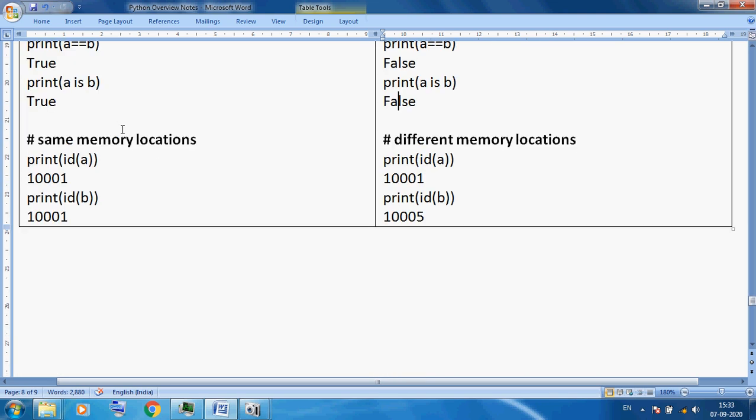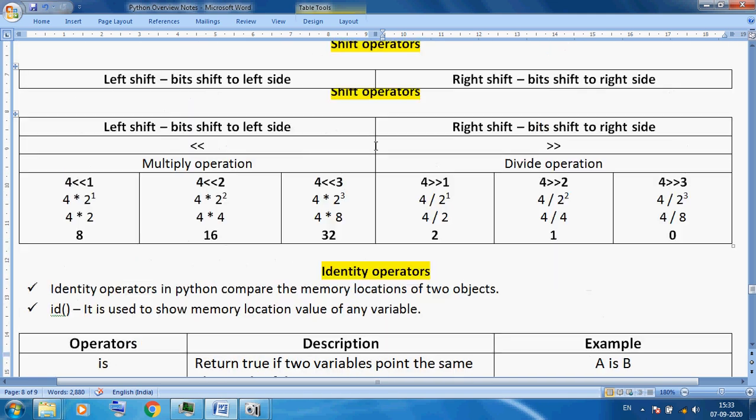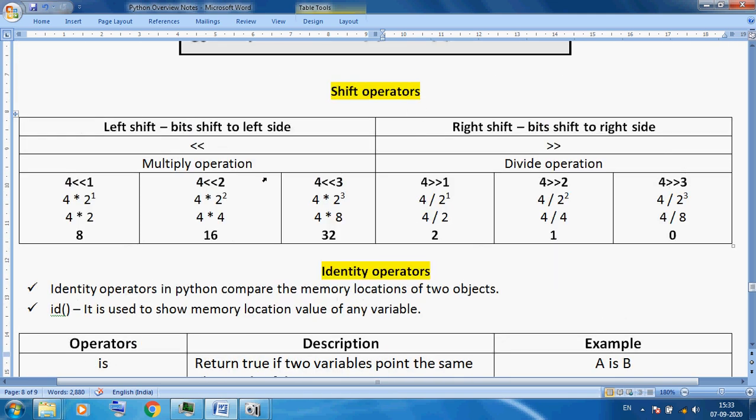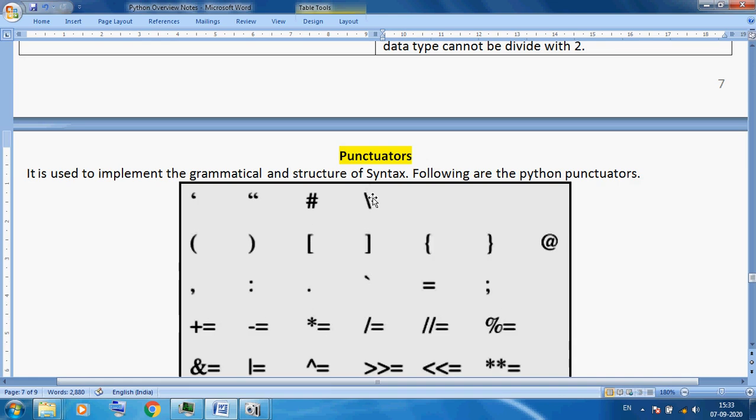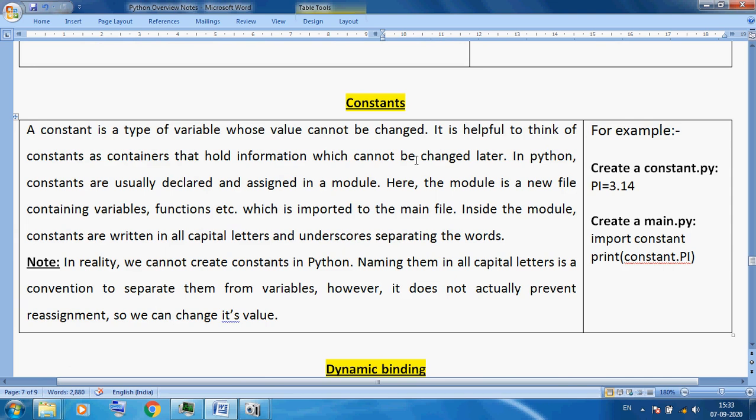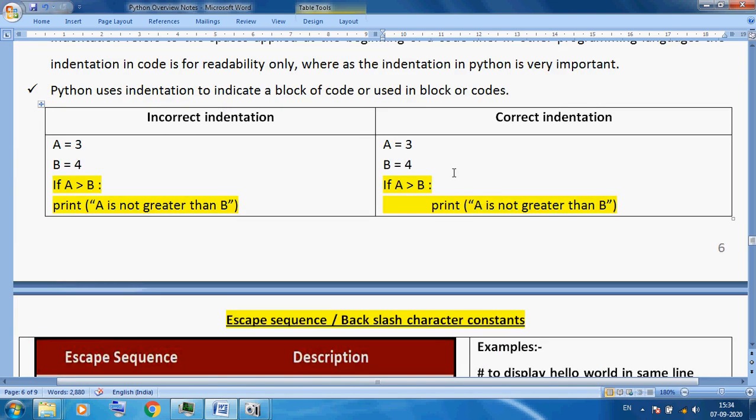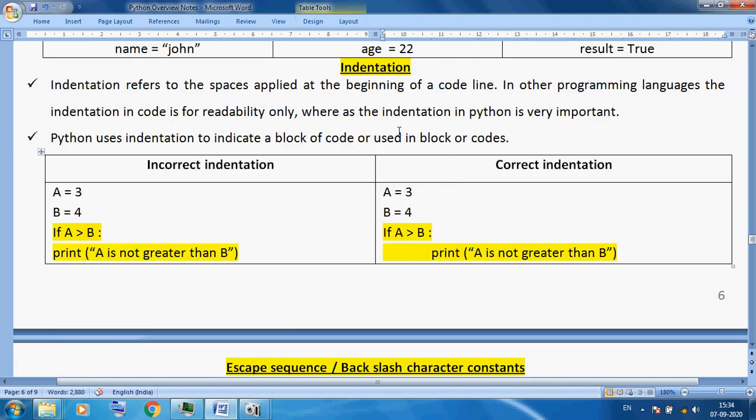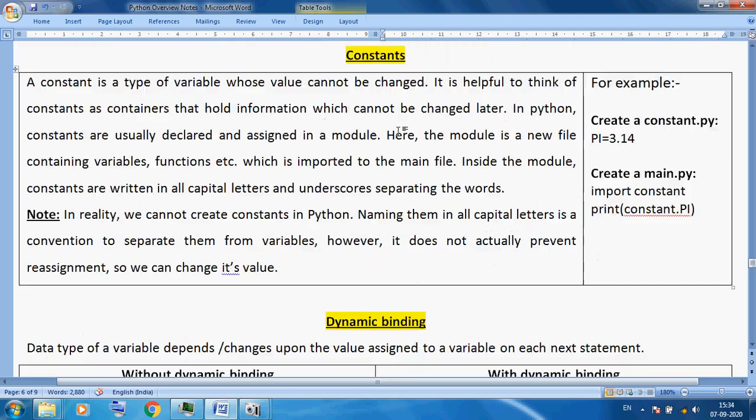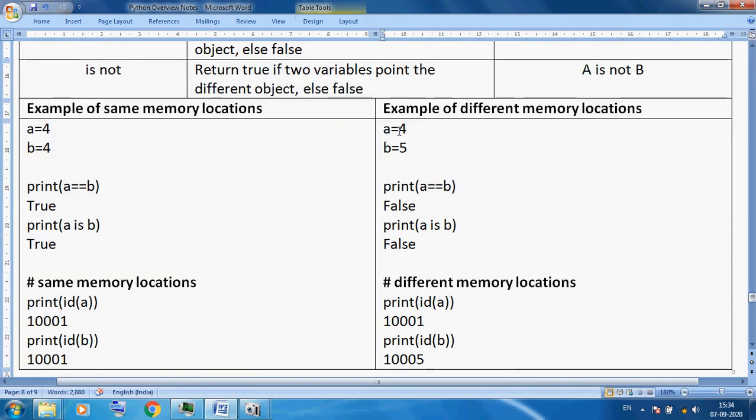Okay students, thank you so much. Today I have discussed identity operators, shift operators, left shift, right shift, punctuators, and dynamic binding. You can watch this video again 2 or 3 times. Also constant concept, escape sequence concept, and indentation. So today these are our topics. Okay, so thank you so much.